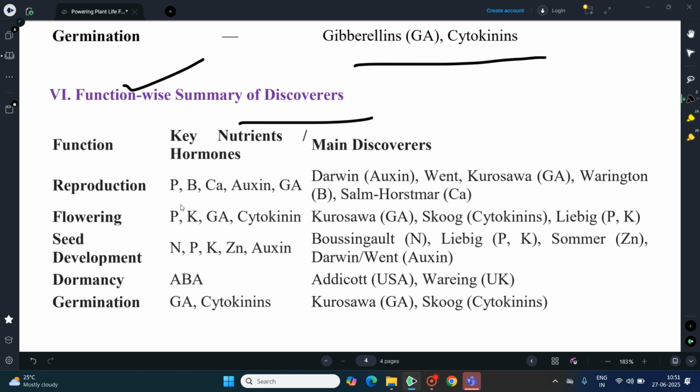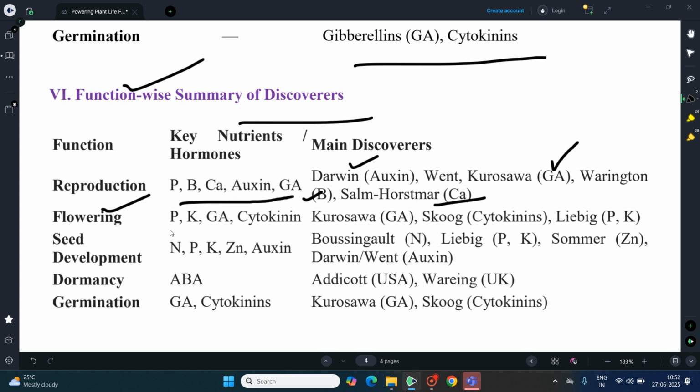Reproduction, key nutrients, hormones, as I told earlier. Darwin discovered auxin. Wendt, Kurosawa for GA, Warrington for boron, Hartsmer for calcium. This table summarizes what I have taught in the previous slides.